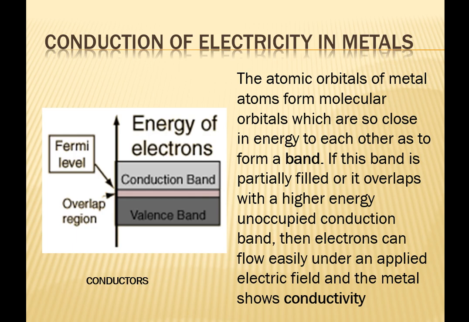If this band is partially filled or it overlaps with a high energy unoccupied band, then the electrons can move very easily from one band to other. This happens in case of conductors.